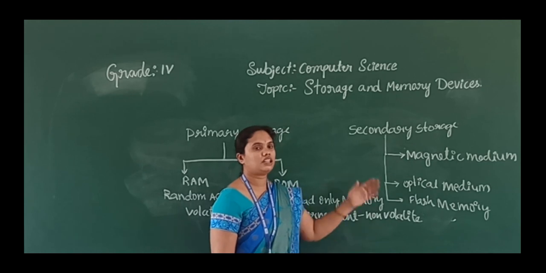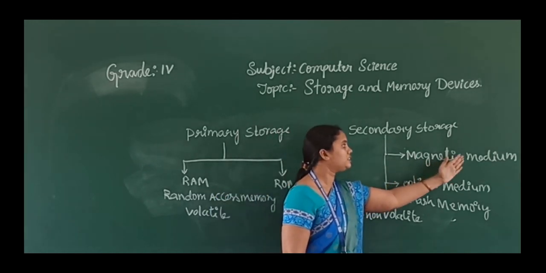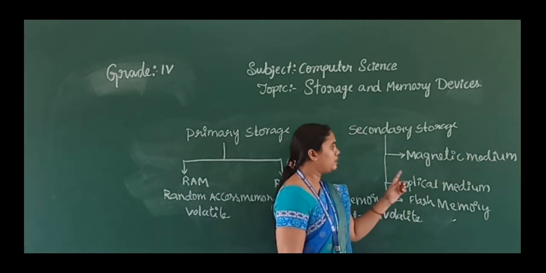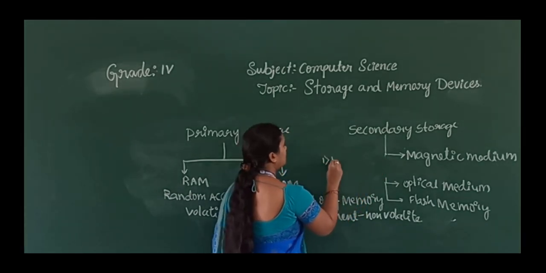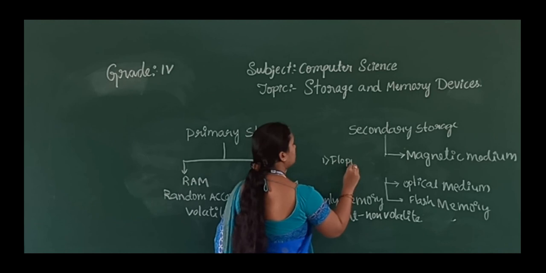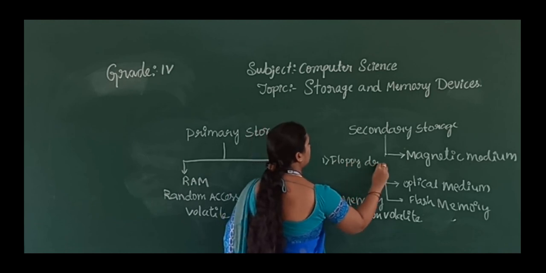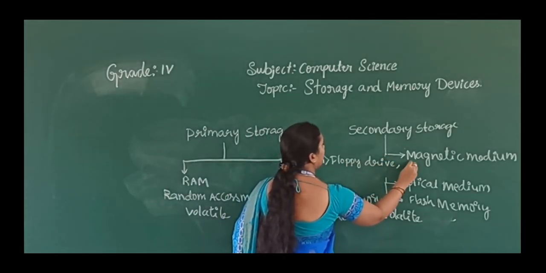So let us discuss the first one, that is magnetic medium. In the magnetic medium we will get two types. One is floppy drive and one more is hard disk.